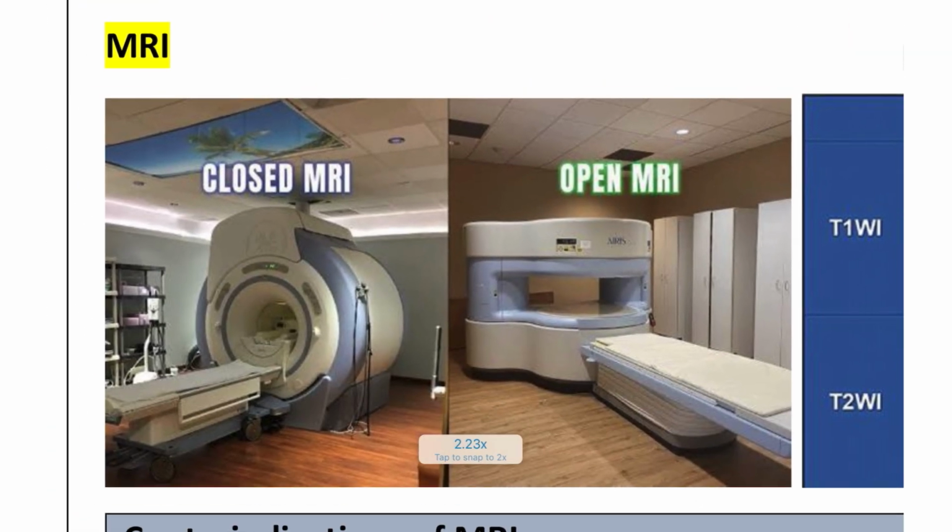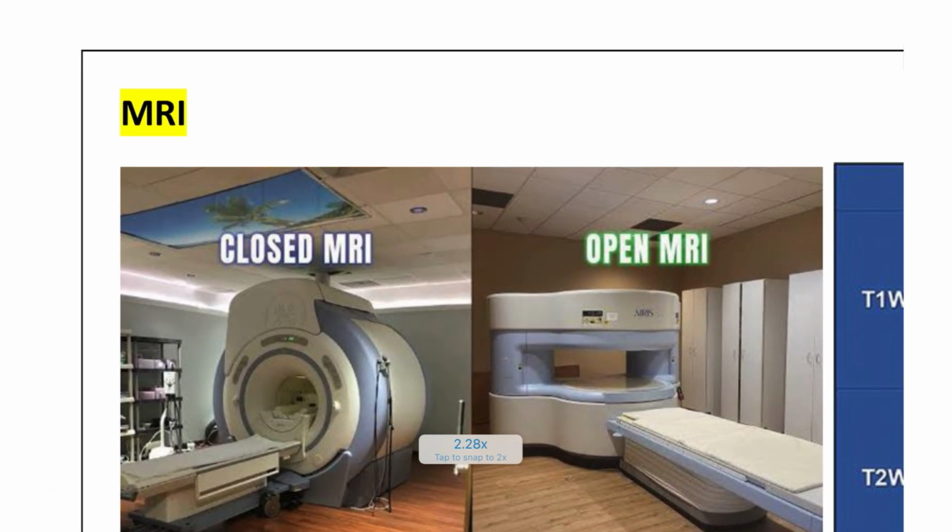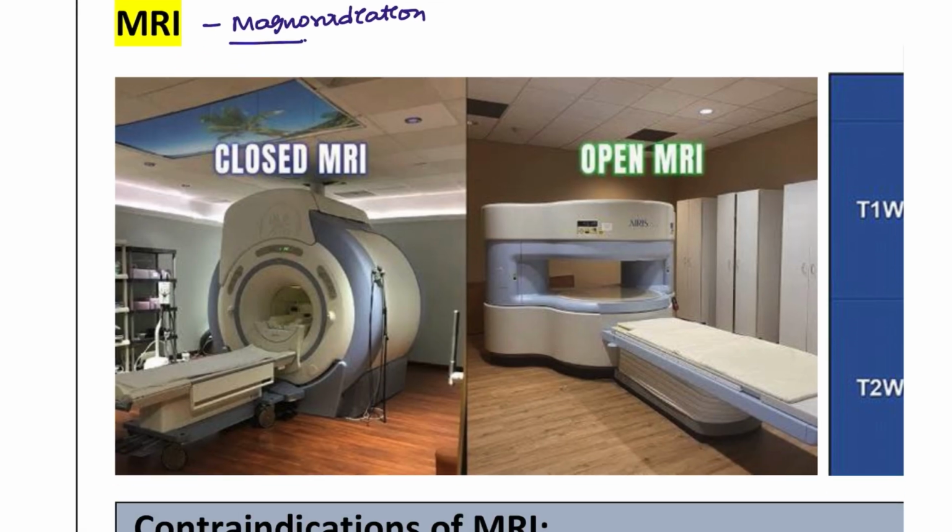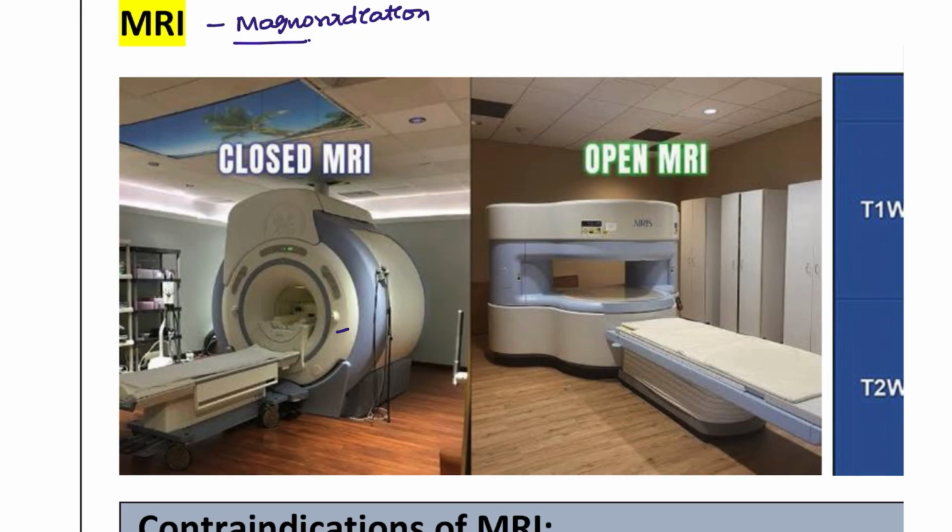Next, moving on to the MRI. MRI is not going to use X-rays; rather, it is going to use magnetic radiation. So it is more of the magnetic. Whenever you see, this is highly magnetic, so it can pull all types of metals. That's why we are going to put this in a particular room. This room is known as a Faraday cage.